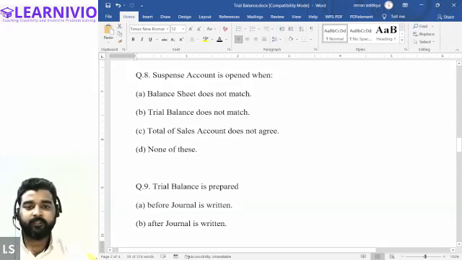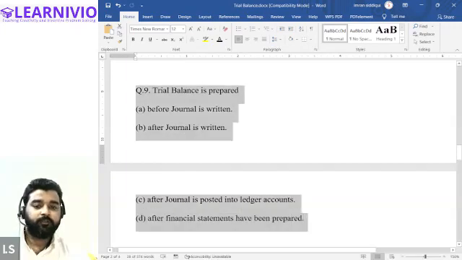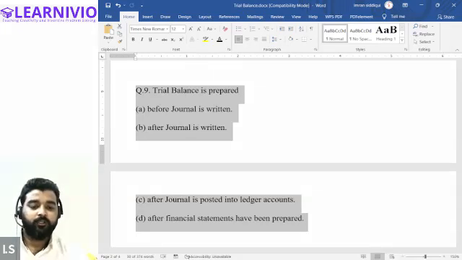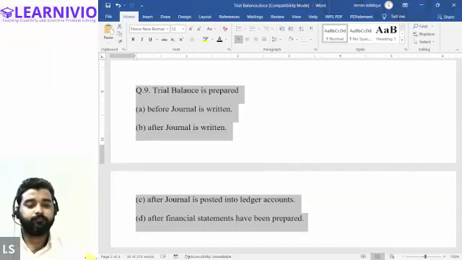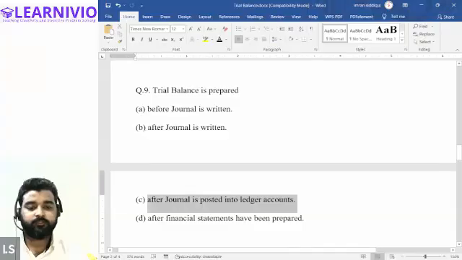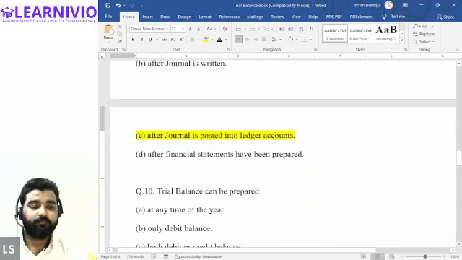Okay, now next question. For now we are skipping the 8th question. Let's move to the ninth question. Trial balance is prepared before journal is written, after journal is written, after journal is posted into ledger, or after financial statements have been prepared. Sir, after journal is posted into ledger accounts. Correct. After journalizing and posting is done, then we prepare the trial balance.